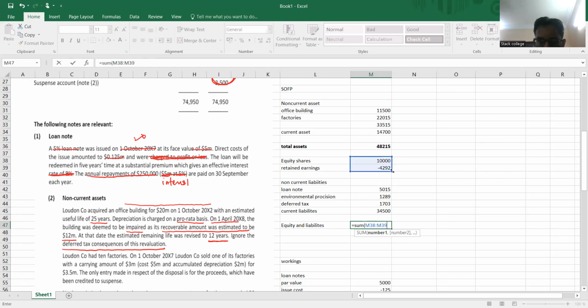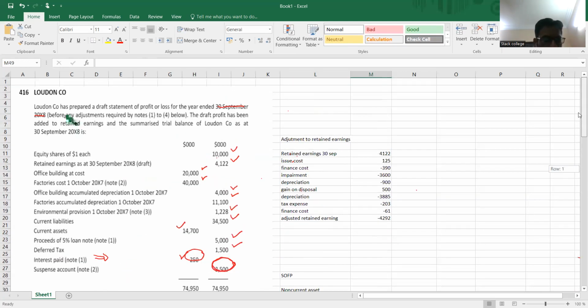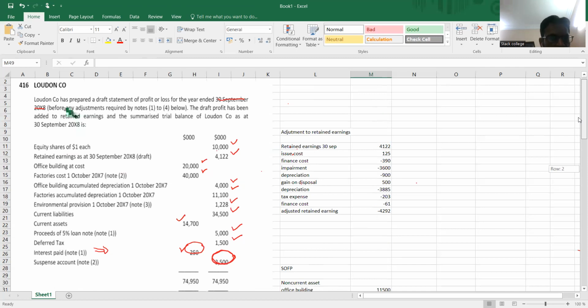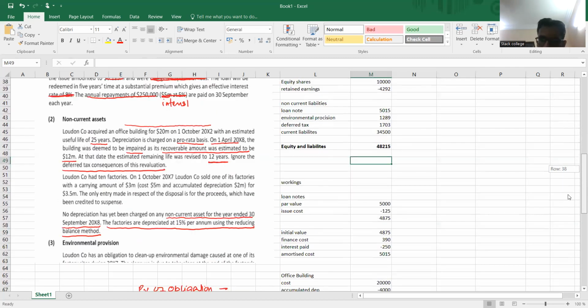Retained earning minus loan note, environmental provision, deferred tax, and current liabilities. So this is 48215. So our asset side and our equity and liability side are now tied up. That means the whole question is correct. So this is the single company financial statement question, the first one, we have completed.